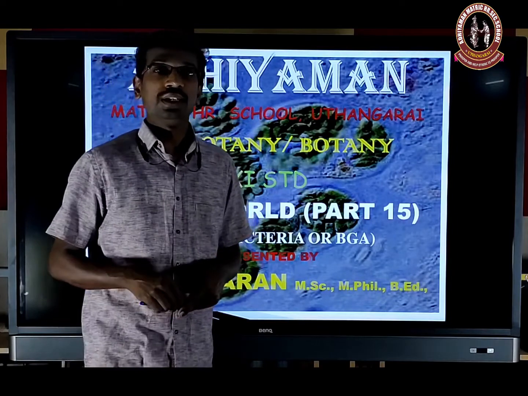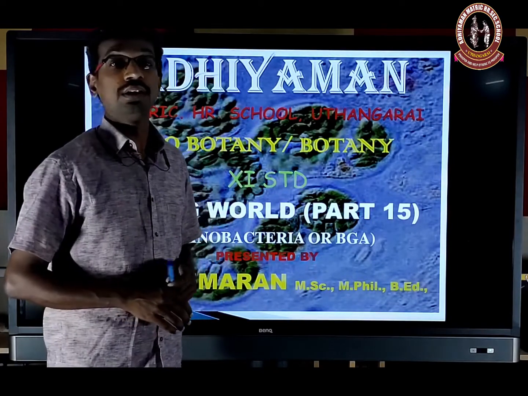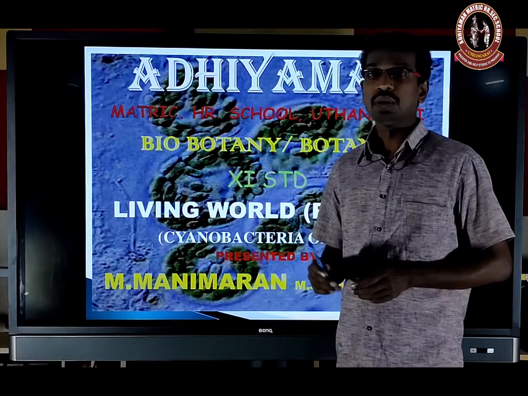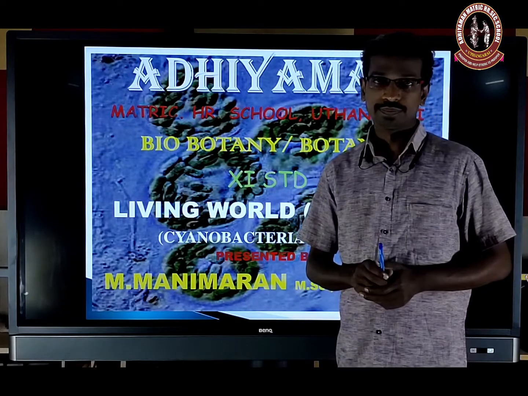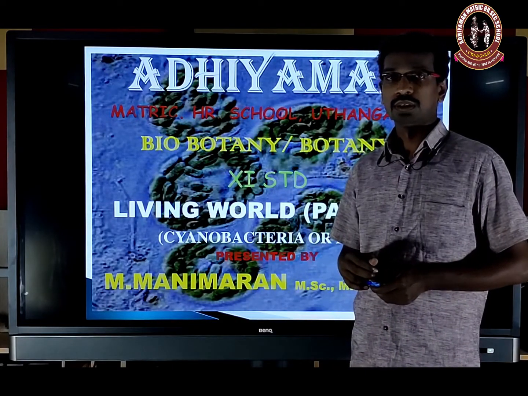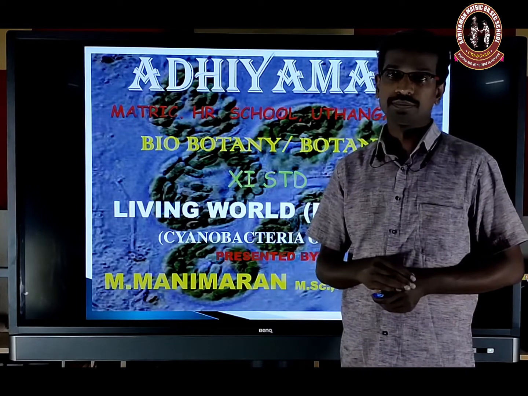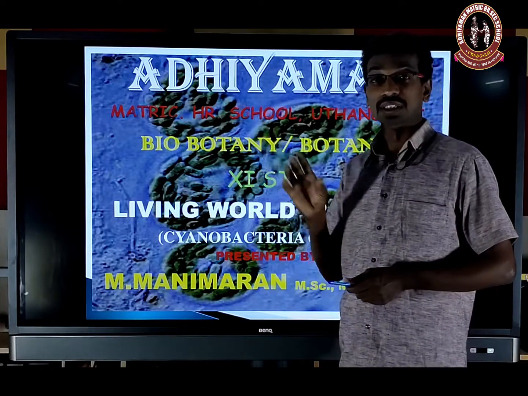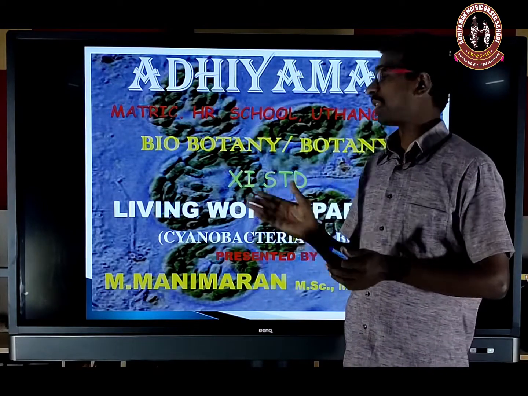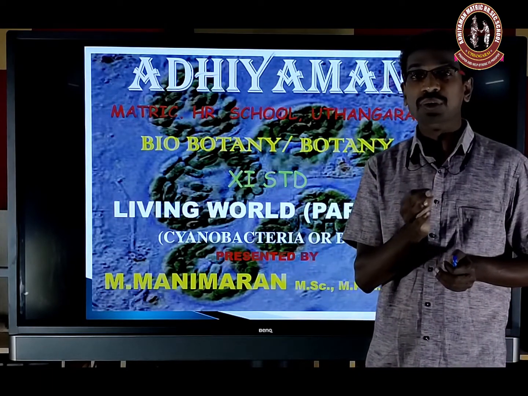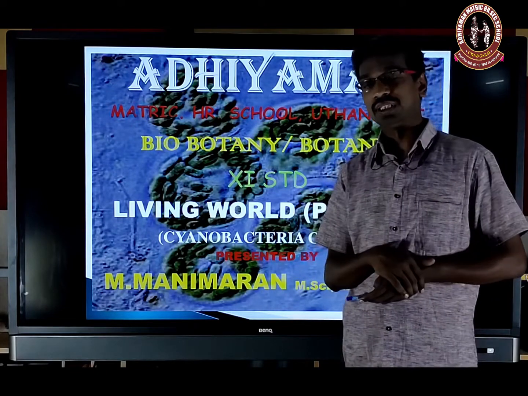Today we are going to see the cyanobacteria or blue-green algae. In the previous session we discussed the archaebacteria. Now let's enter into the cyanobacteria. This also comes under the kingdom Monera. It's a primitive algae because it is photosynthetic. All groups of cyanobacteria are photosynthetic, that is, they follow the autotrophic mode of nutrition, or self mode of nutrition.